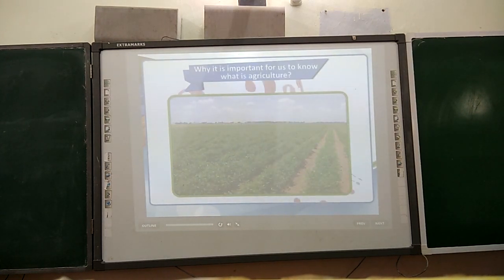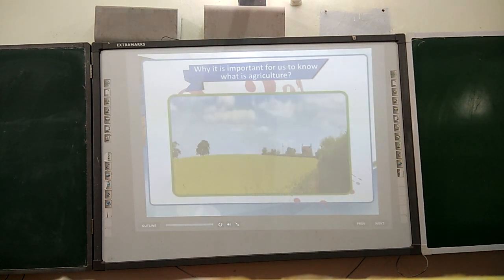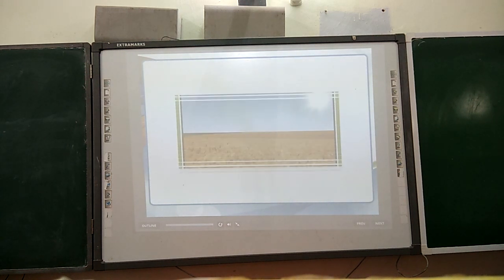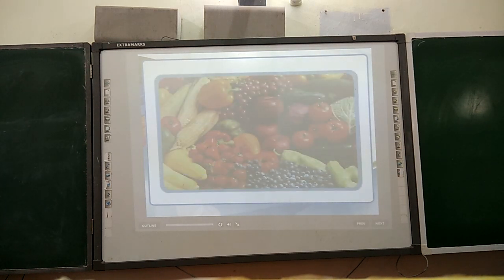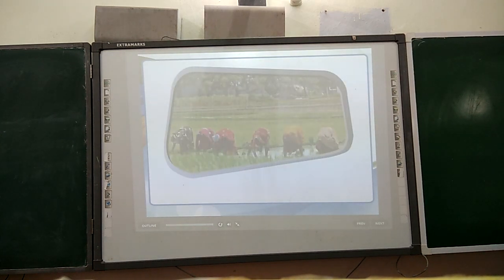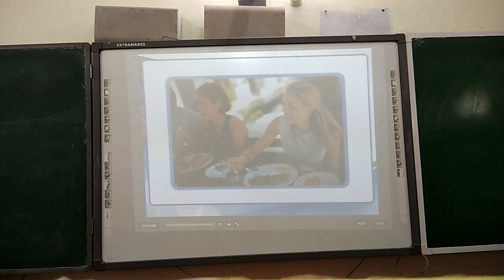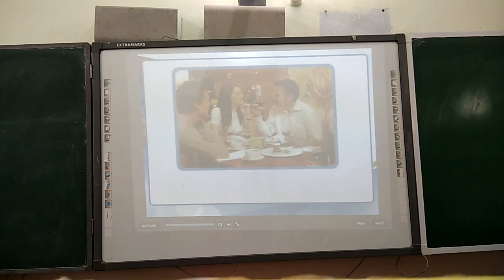Have you ever thought why it is important for us to know what is agriculture? The answer is quite simple. We have to know and understand its meaning because we depend on agriculture more than we know. Agriculture not only involves the farmers, that is, the producers, but we who consume the food are also associated with agriculture as its consumers.